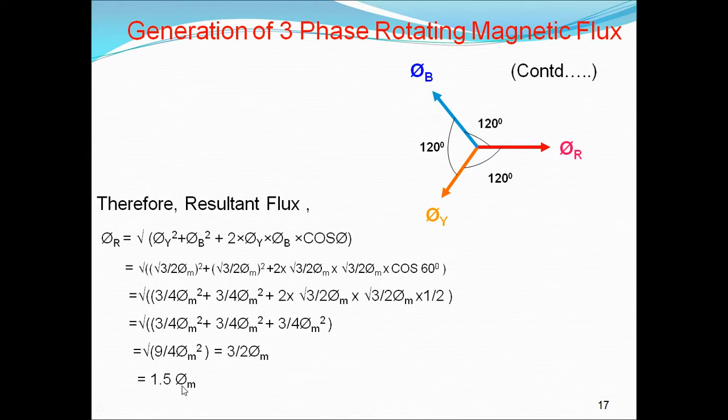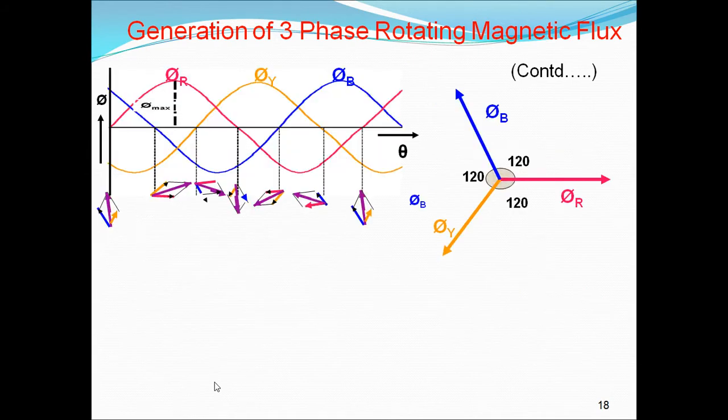So next we can see at 240 degrees. This is the vector diagram, how we can draw, that is φb and φy. So φy is negative, that's why we kept it like this, and the angle between φb and φy is 60 degrees. And this one is the resultant vector that we calculated for 180 degrees. Next we will calculate for 240 degrees.